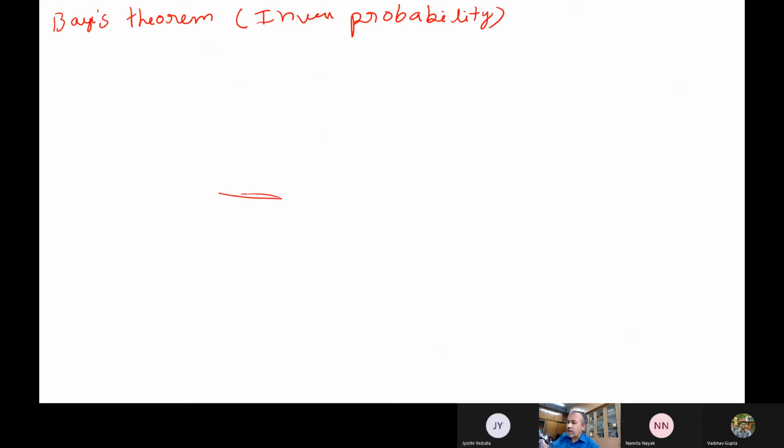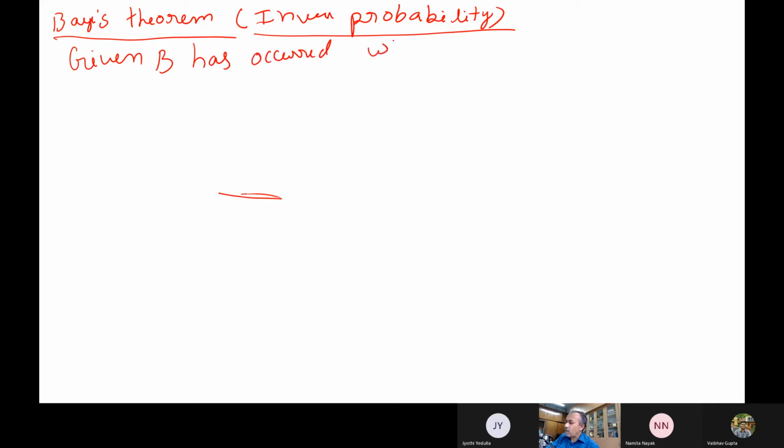So what we do here is like this. Given that an event B has occurred, what is the probability that it is from Ai?